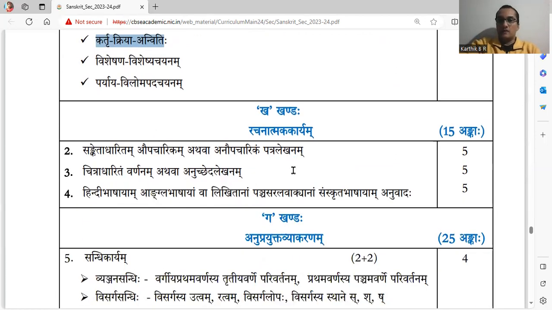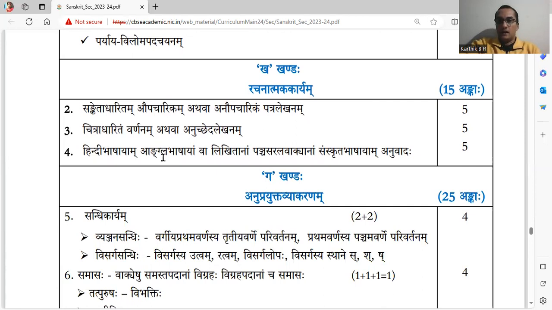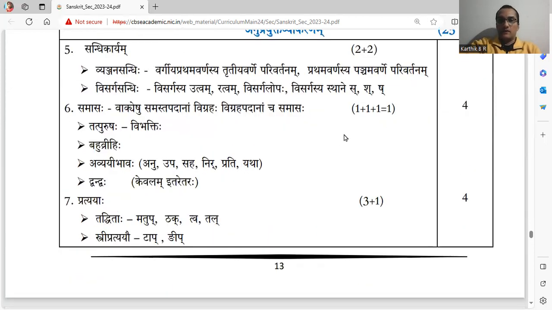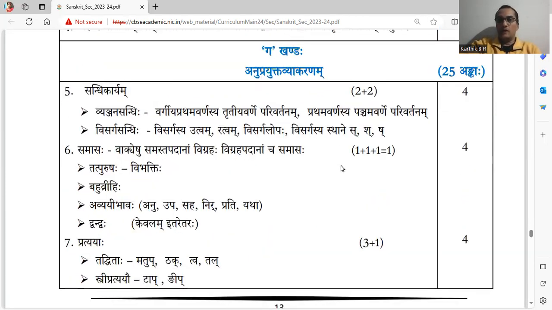Now in Rachanatmaka Karyam, again, the same thing what we had discussed just now. Aupacharikam or anaupacharikam, formal or informal, anything can come. And translation, picture description. Okay. In Anuprayukta Vyakaranam, what all sandhis, samasas, all these you have, topic wise we'll discuss.